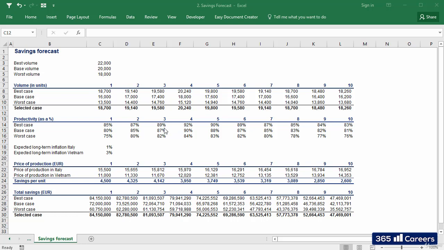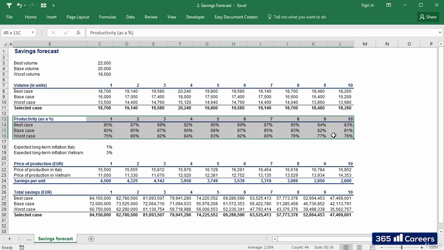The operations team suggests you should consider 3 main cases. Base case, in which the plant produces 20,000 cars per year. A best case, in which 22,000 cars are built per year. And a worst case scenario, that involves building 18,000 cars per year. The planned volume largely depends on the demand the company expects for its cars over the next 10 years.